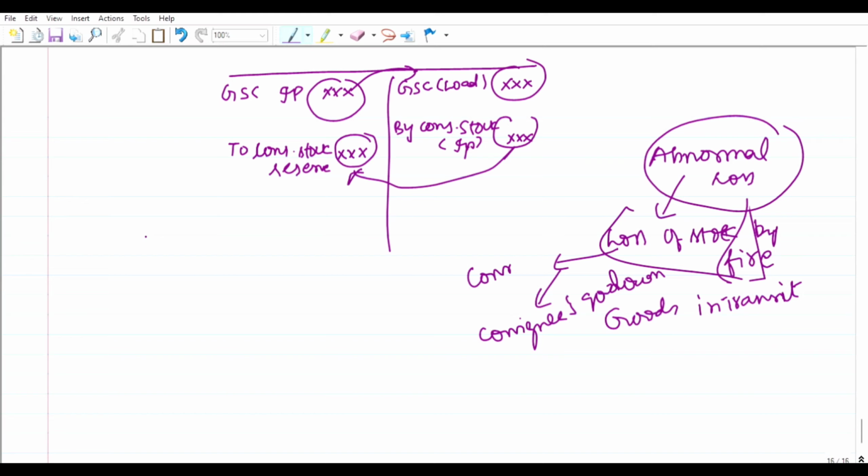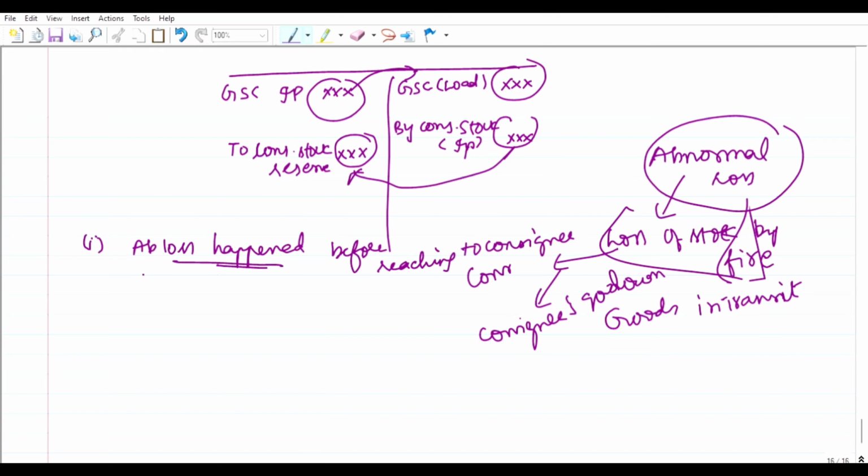Then there will be two cases here. If the consignment abnormal loss happened before reaching the consignee, the abnormal loss also has to be calculated at cost price only.